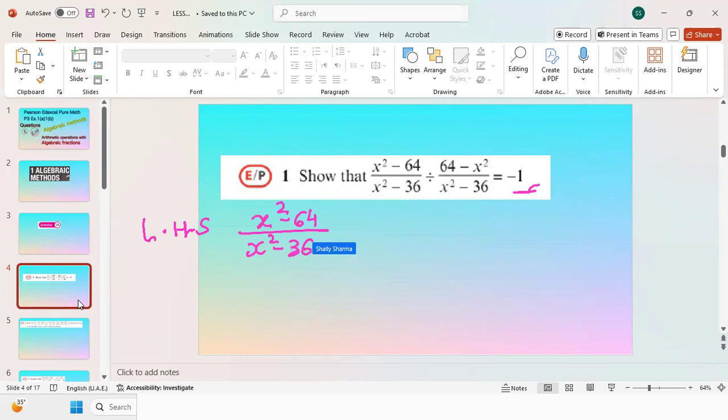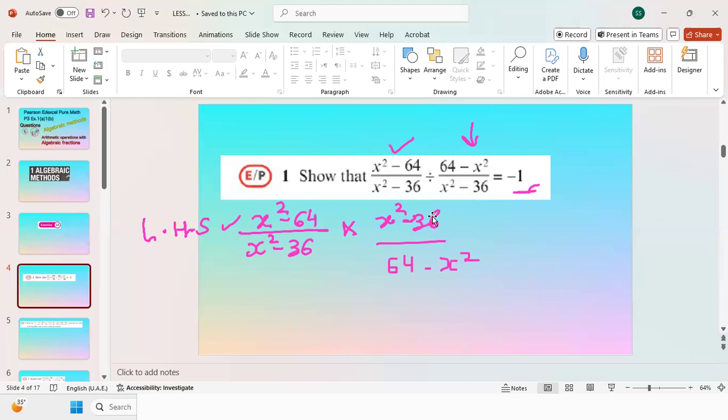Normally in these kinds of questions we factorize, but first of all there is a sign of division of fractions. In algebra or in fractions, we do the division with the help of multiplication. So we keep the first fraction as it is, then we convert this sign of division to multiplication, and we flip the numerator and denominator in the second fraction. So then it will become x squared minus 36 divided by 64 minus x squared.